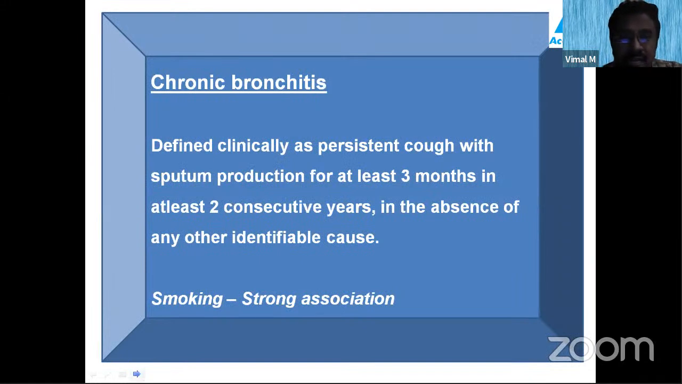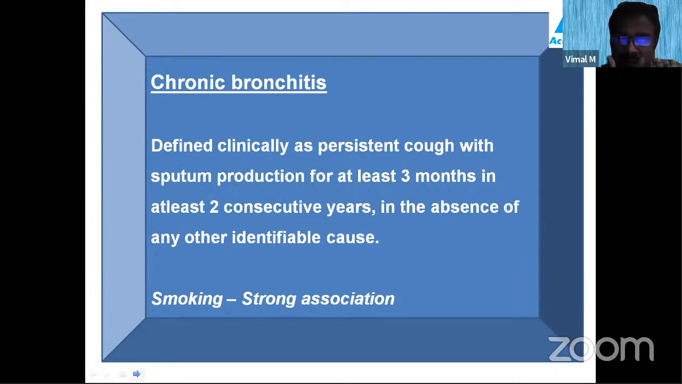Chronic bronchitis is actually a clinical definition. Please understand the difference. Emphysema is a pathological definition. So emphysema you define pathologically, and chronic bronchitis is a clinical definition. The clinical definition is that the patient has persistent cough with sputum production for at least 3 months in at least 2 consecutive years, in the absence of any other identifiable cause.